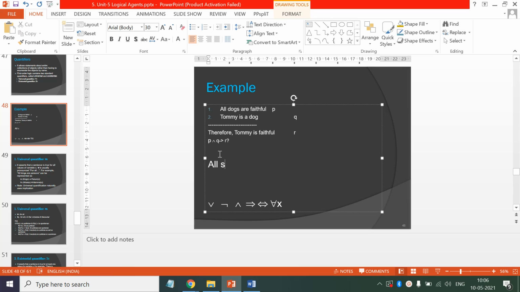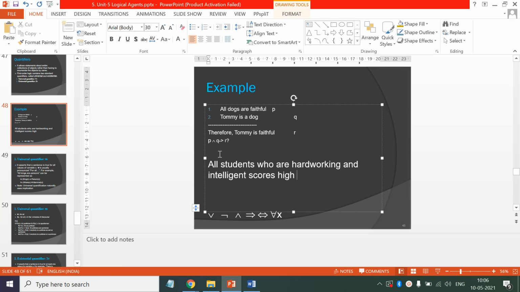The sentence is: all students who are hardworking and intelligent score high marks. Now this is a general statement, and how can we show this sentence in propositional logic? Now propositional logic cannot talk about a group of people.